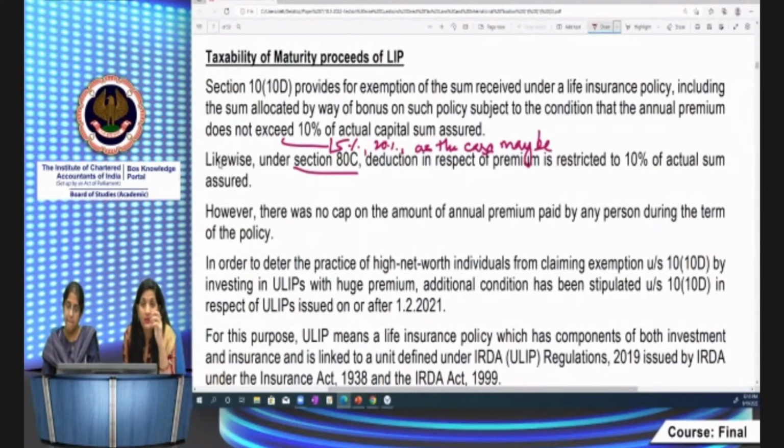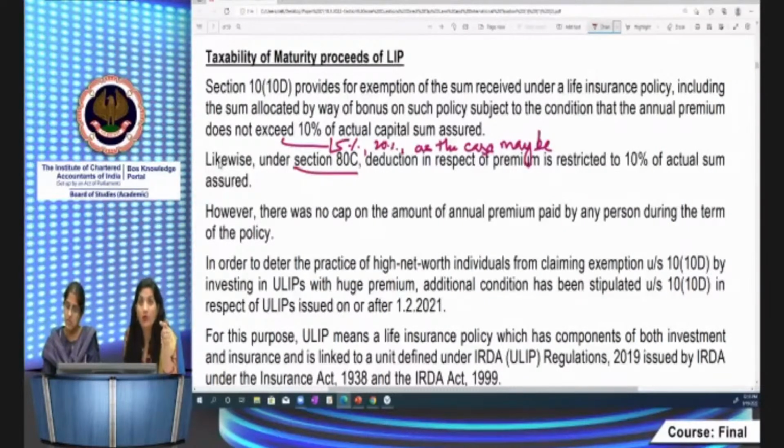Actually, what is happening? There are ULIPs also eligible for these exemptions. ULIP is unit-linked insurance policies. Basically, it has a component of both investment and insurance. In order to deter higher net worth individuals from claiming such exemptions, means they are investing in the market, right? They are doing the investment through these ULIPs and getting the full-fledged exemptions.